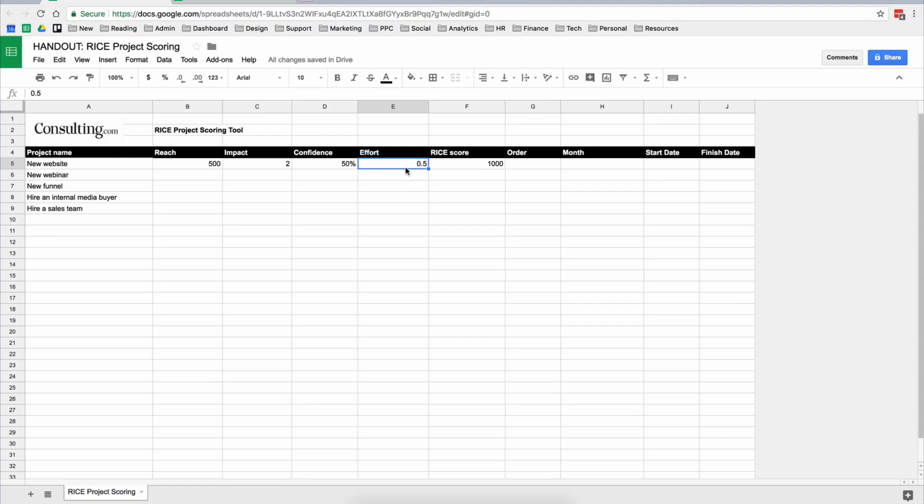And now the final one is effort. Here you estimate the total amount of time a project will require from all members of your team. This is done in person months. So one person, 1 month is 1. Or one person, 3 months is 3. Or 2 people, 1 month, that's 2. Right? So you get how it works. So let's say for this new website project, it's going to take 1 person 1 month. I put in 1. And now you see this RICE score calculates a score for you.